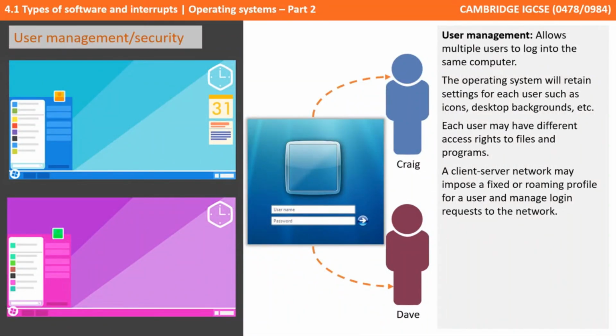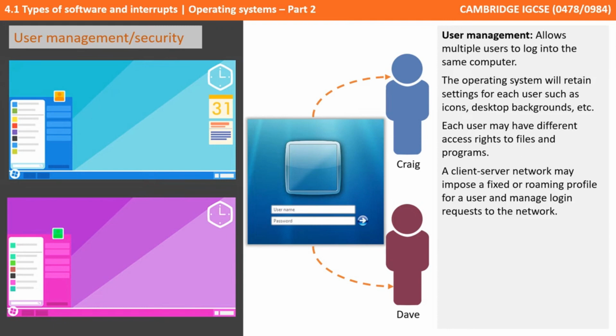So modern operating systems allow for more than one user to log in to a single computer. And when they do, they have their own preferences and settings. So here in the illustration, we see the settings for one user. They've got a blue theme. And when another user logs on, you can see they've got a purple theme. Each user may also have different access rights to files and programs.